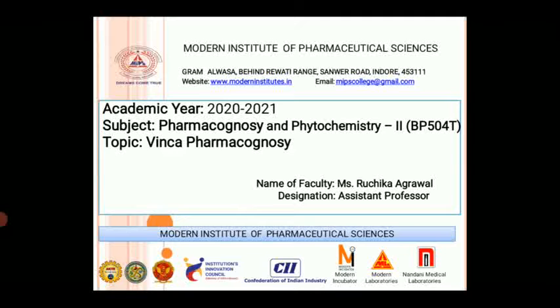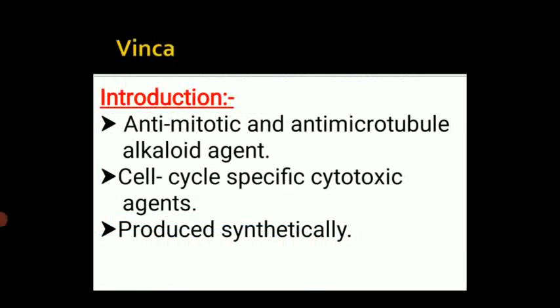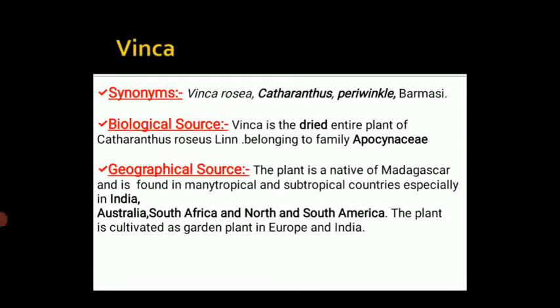Today our topic is Vinca pharmacognosy. Vinca is an antimitotic and antimicrotubule alkaloid agent. It is a cell cycle specific cytotoxic agent which is produced synthetically. Synonyms of Vinca are Vinca rosea, Catharanthus, Periwinkle, Burmasi, etc. Biological source: Vinca is the dried entire plant of Catharanthus roseus Linn belonging to the family Apocynaceae.